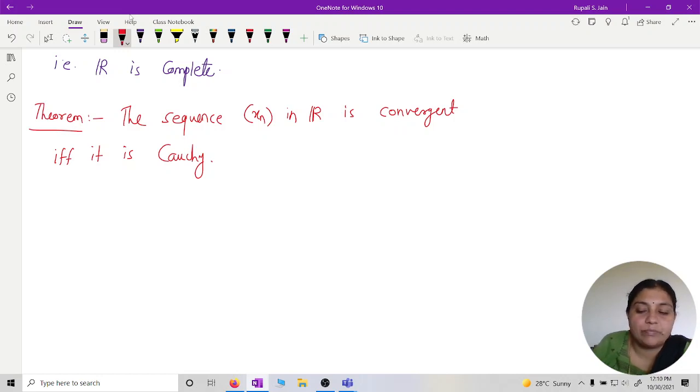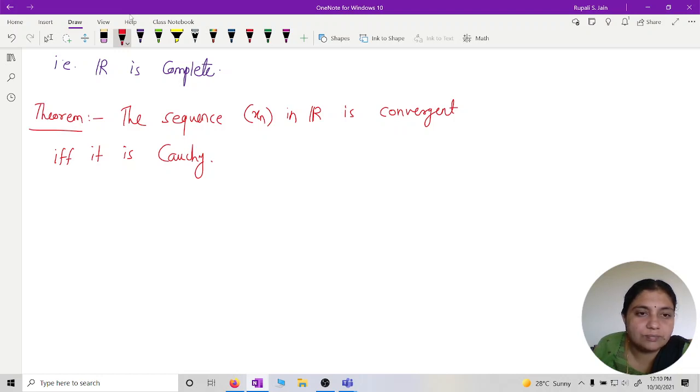So this proof, you can prove this. Suppose xn is a convergent sequence, prove it is Cauchy. Already we have proved the theorem, right? Let xn converge to x, then we have proved it is Cauchy. And conversely, assume it is Cauchy and then you prove it is convergent.